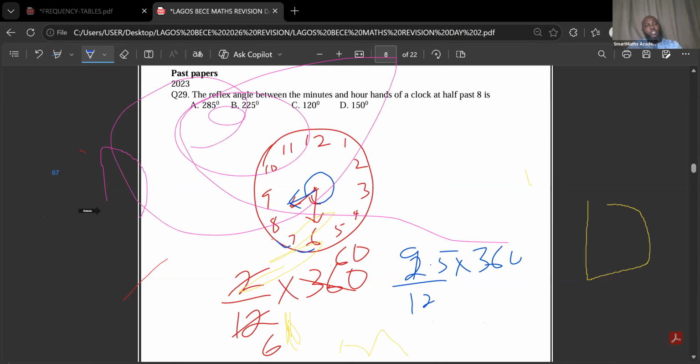So this one is in 2023. But if care is not taken, at 8:30 the small hand, the hour hand, will still be on 8. No, it must have moved away from 8 by half because it is half. I hope that is clear. Okay, move to the next one. So this is another one. This is 2025.